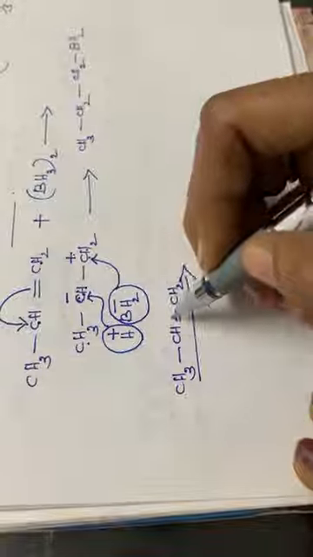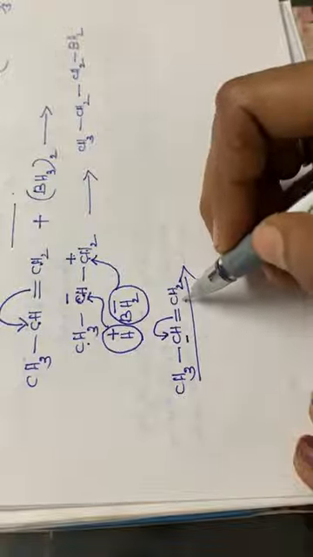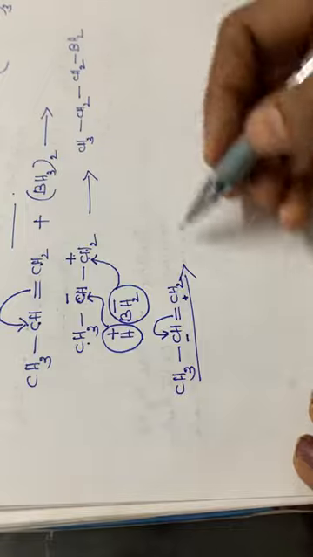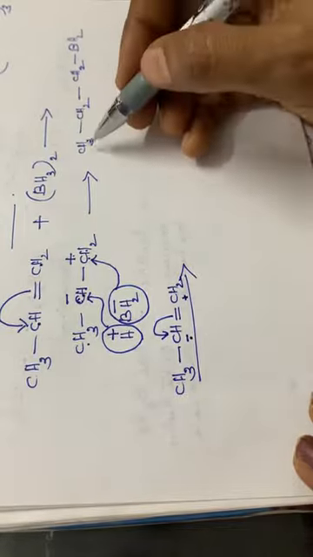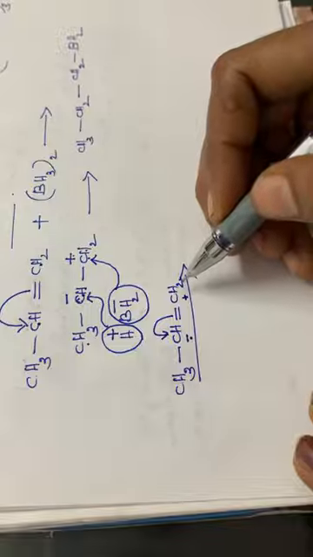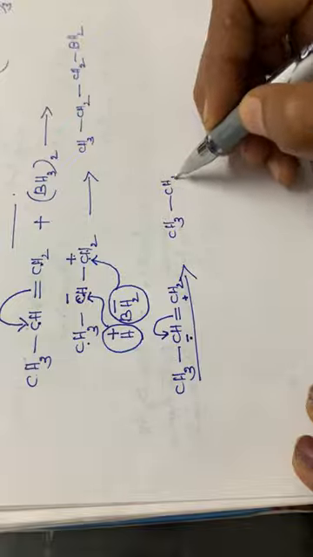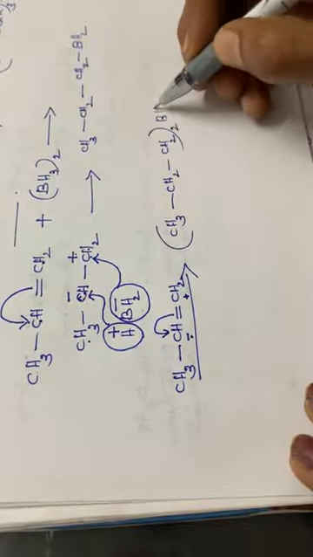Again this double bond will be shifting here, so this carbon will have a negative charge and this carbon will have a positive charge, and the H plus from this position will come to this carbon atom, and this BH negative unit will come to this position. So the compound becomes CH3 CH2 CH2 twice BH, isn't it?